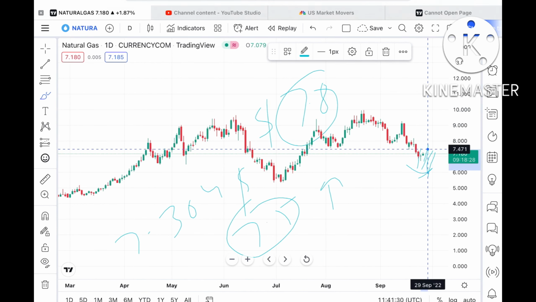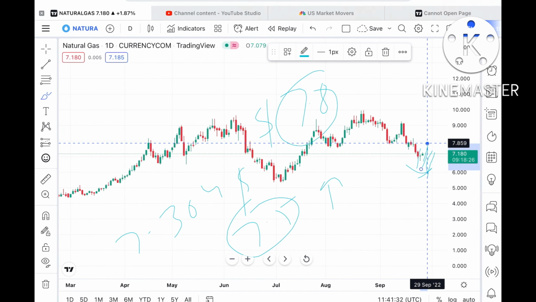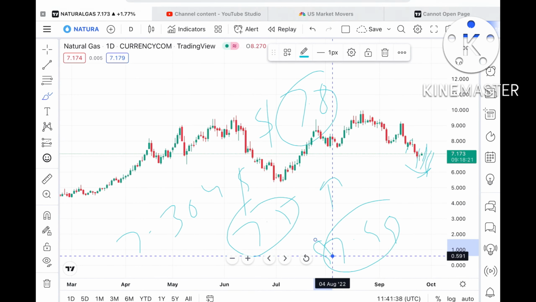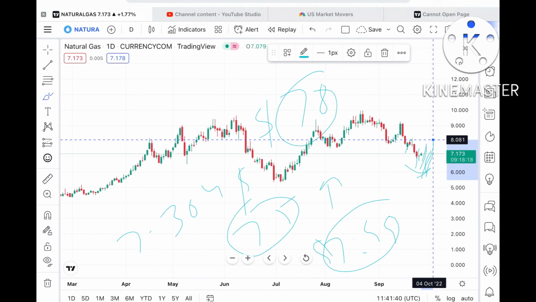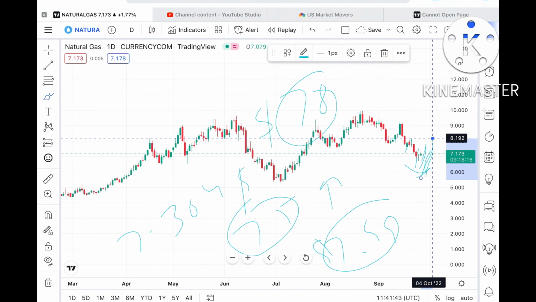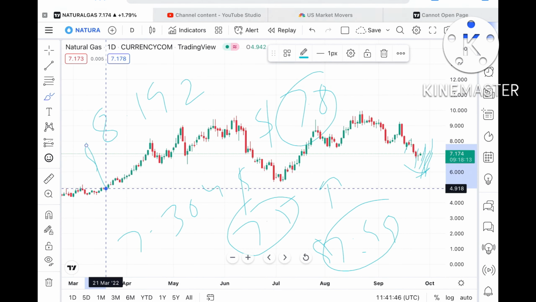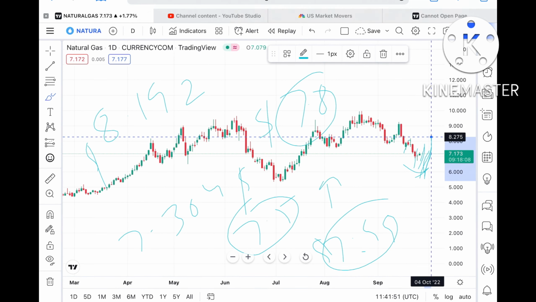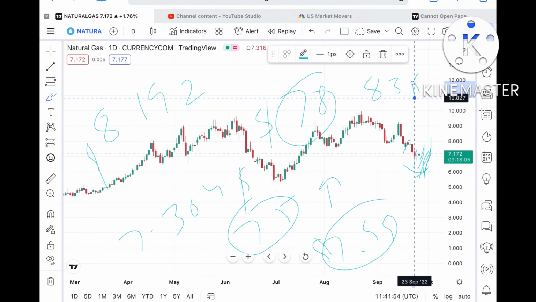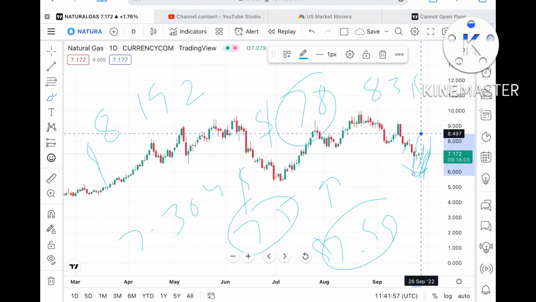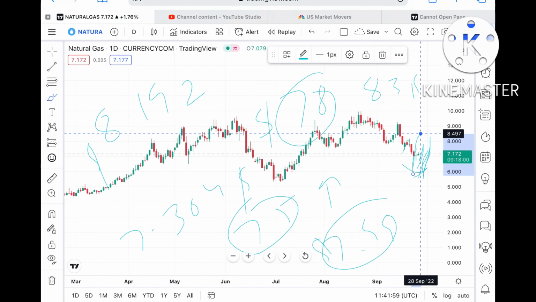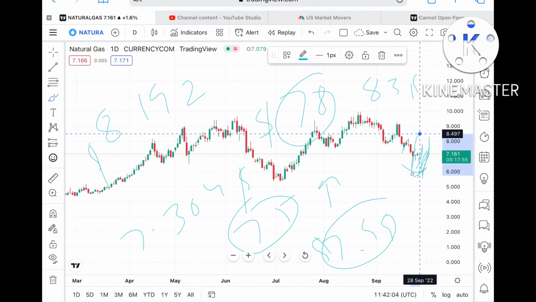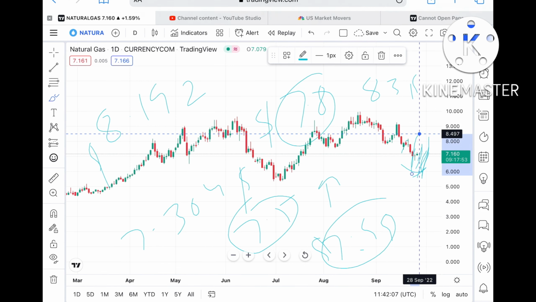Once the price goes above this level, there is a high probability it can go further upside, and a probability of touching 7.99 is there. If that level goes higher, it can make a new high of around $8.018, and from there it can touch a level of $8.1. If that level sustains, there is a high probability it can move towards $8.3, and from there further upside towards $8.5. Once the price sustains above 8.5, we can see a trend for natural gas form on the upside again, so the probability is there that it can move further upside.